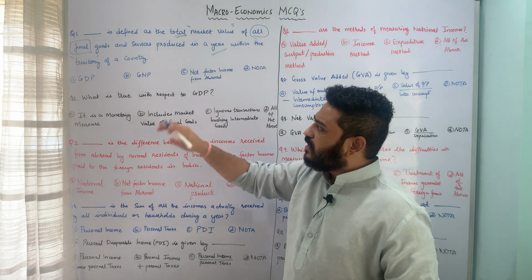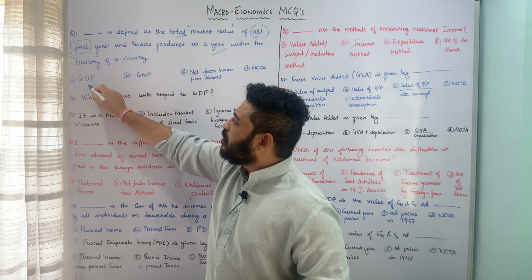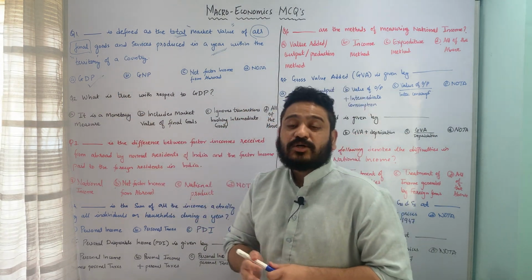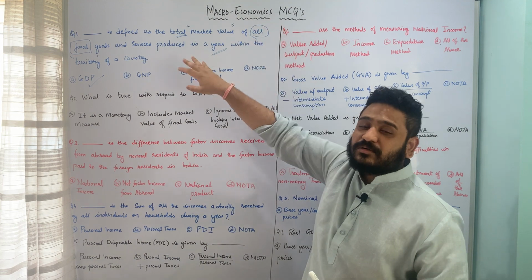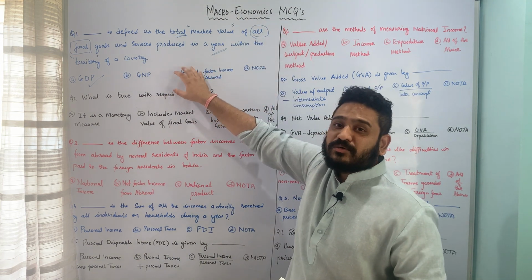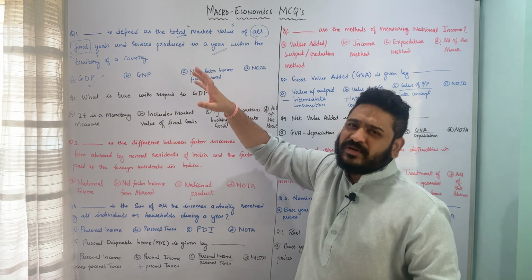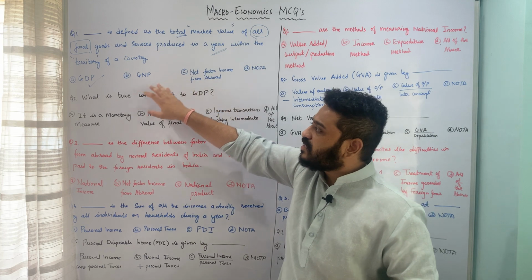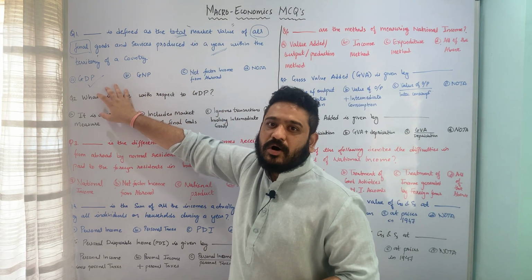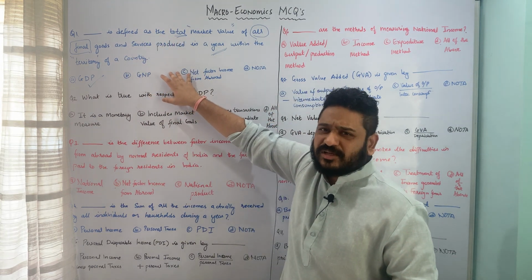So here it is clearly talking about the definition of gross domestic product, which is defined as the total market value of all the final goods and services which are produced within the territory of a country during a given year, usually one calendar year or one financial year. So here the correct answer is option A, GDP or gross domestic product. I hope this question is pretty much clear.